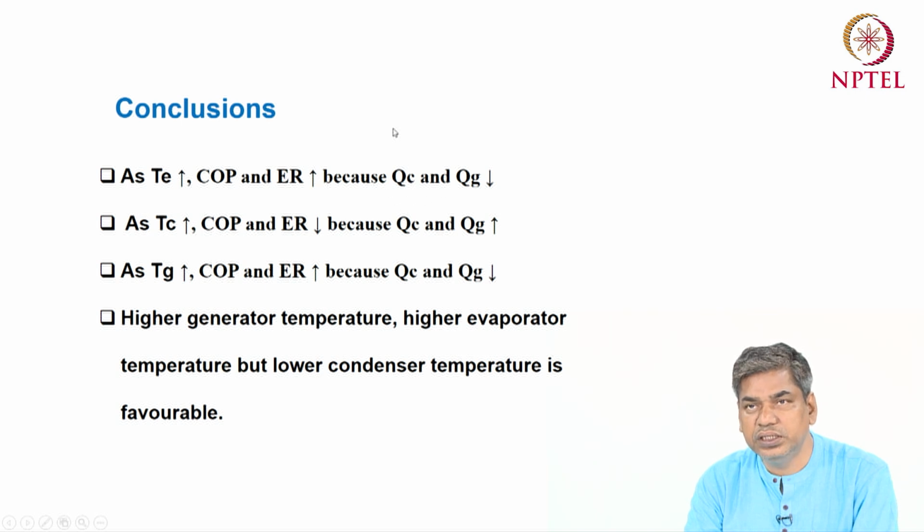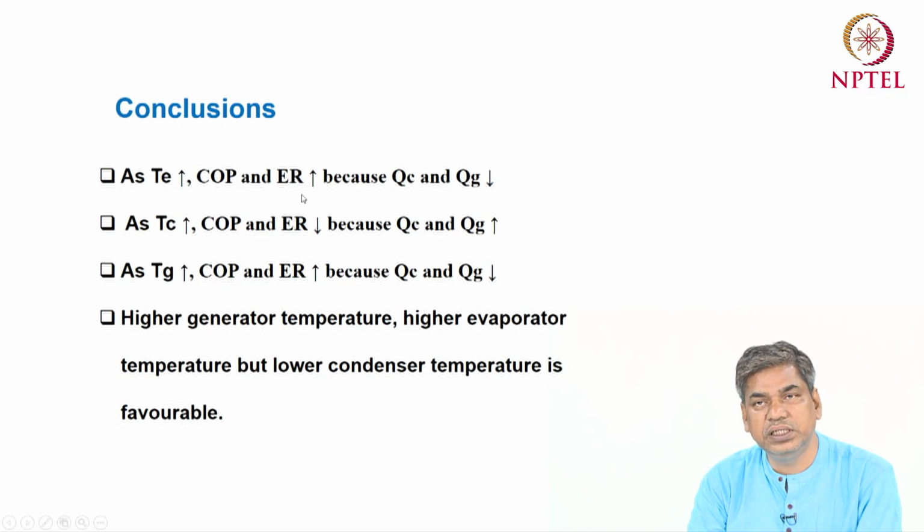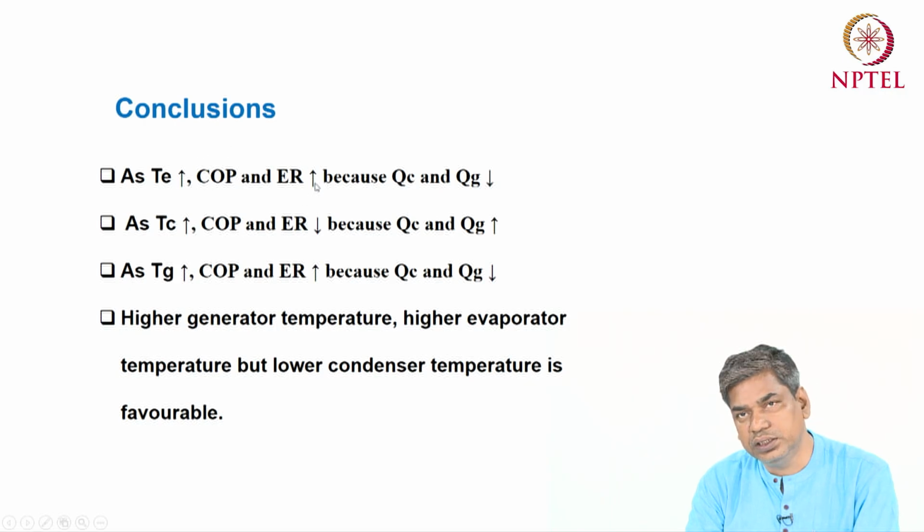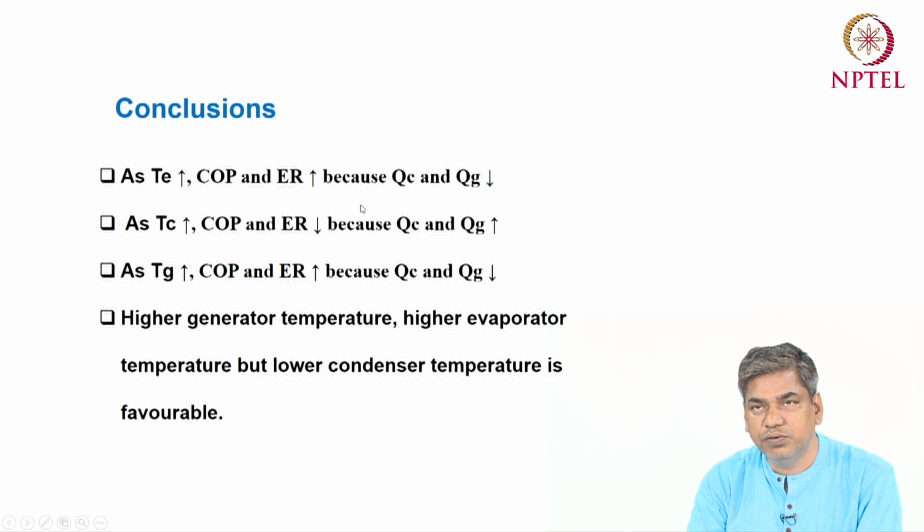QC, which is the condenser heat transfer, will decrease, and QG, this is the heat transfer in the generator, will also decrease. Okay, and the entrainment ratio will increase. So the cooling capacity will also increase. So the COP of the system will also increase. So that means with the increase of evaporator temperature, the cooling capacity increases, entrainment ratio increases, and COP increases.